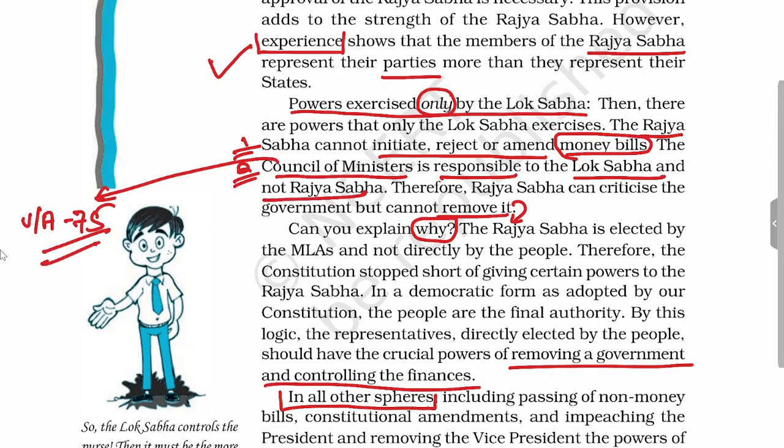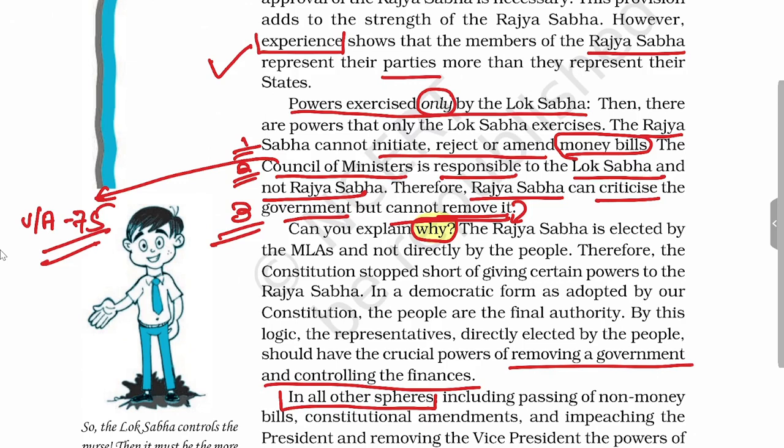So why has this been done? Why has Rajya Sabha been given less power than Lok Sabha? One more important power which Rajya Sabha does not have is that Rajya Sabha can only criticize the government, but it cannot remove it. Through a no confidence motion, only Lok Sabha can remove the executive. So in these three aspects, 1, 2 and 3, Rajya Sabha has less powers than the Lok Sabha.